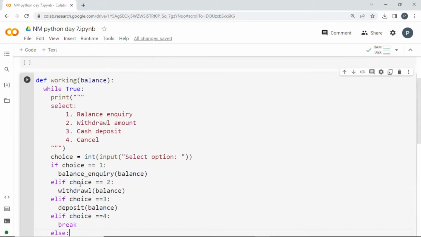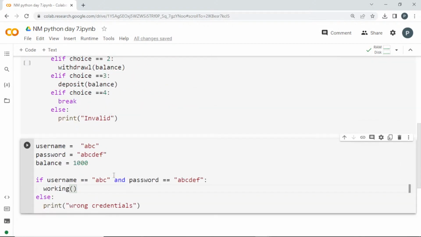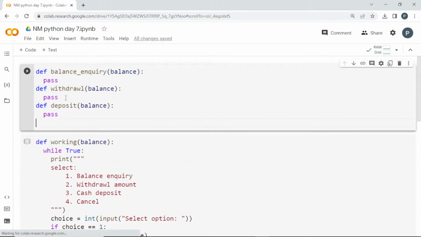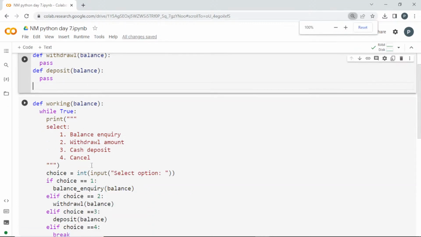You have to pass this balance here, but we haven't completed these functions. This is fine. Now we have to edit these three things. It will be balance inquiry. All these things we have to complete. So can we start? Is it clear till now? Yes.